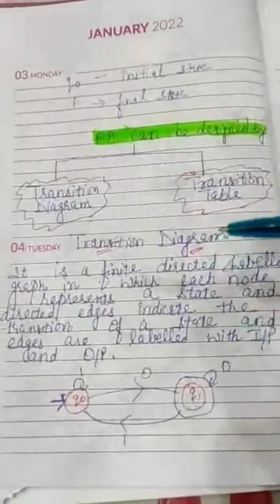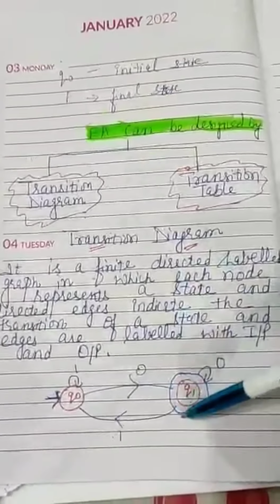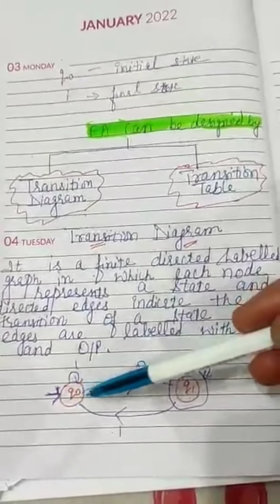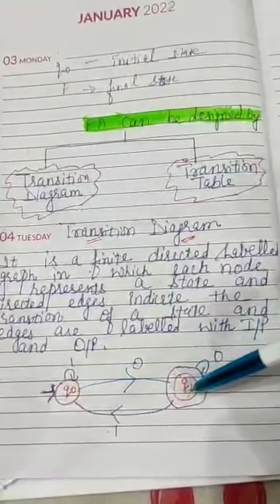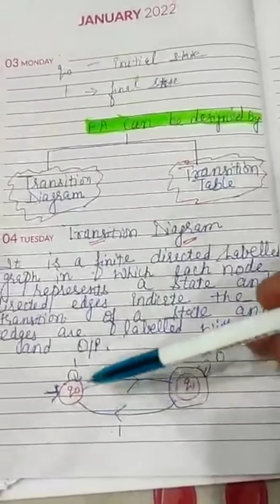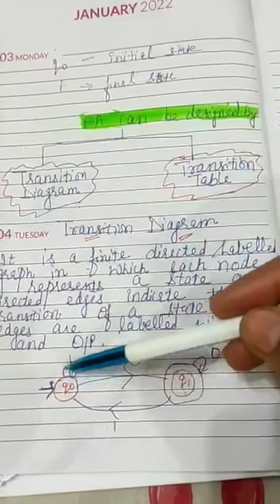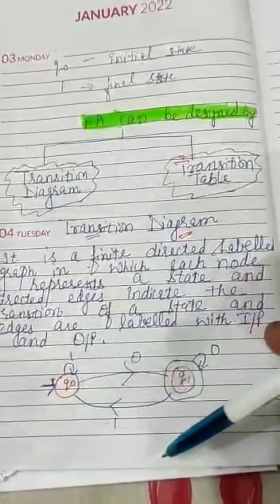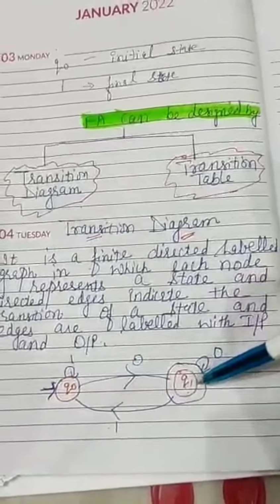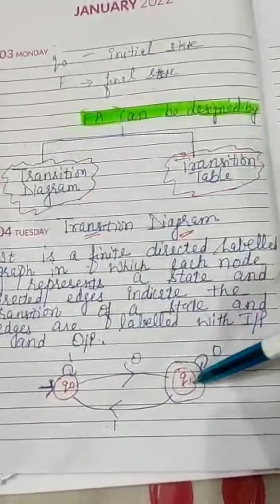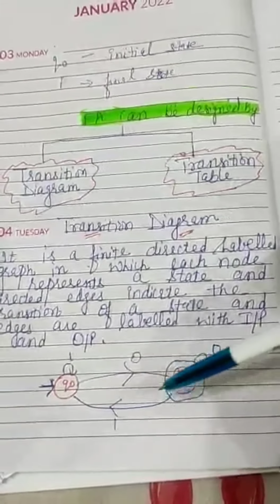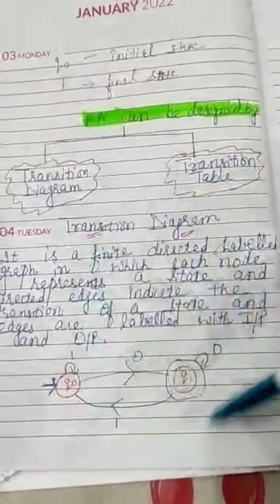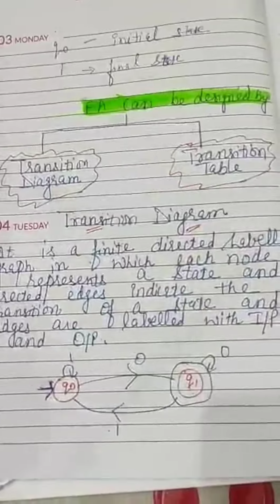According to this transition diagram, when we provide the 0 input at Q0 state, the next state will be Q1. And when we provide the 1 input at Q0, it will give the next state as itself. Same with Q1. When 0 input is provided, it will be Q1. If 1 input is provided, it will be Q1. This is all about the transition diagram.